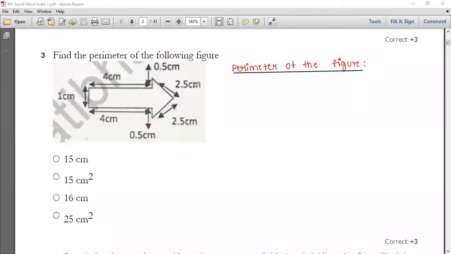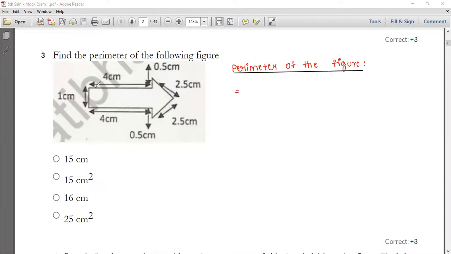Below that you can write, which is equal to. Here they have given 1 centimeter, 4 centimeter, again 4, and here 0.5, and here 0.5, 2.5, 2.5.